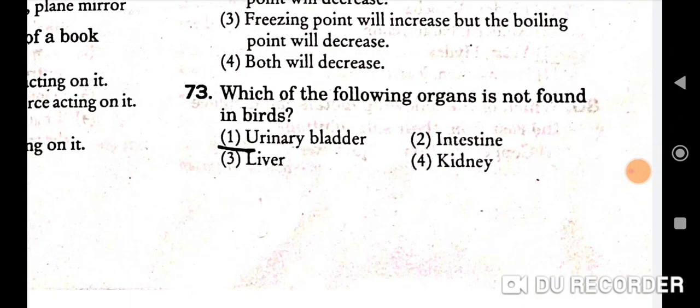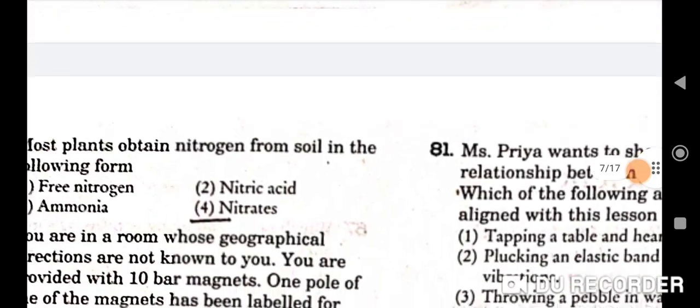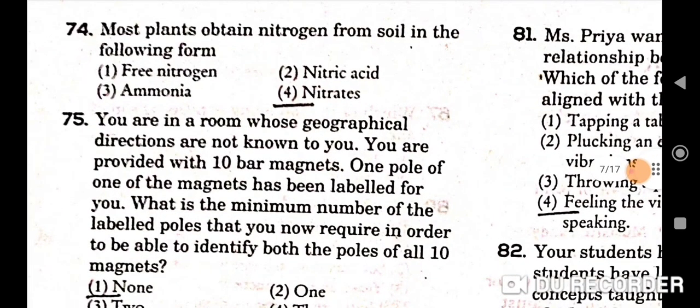Next question, which of the following organs is not found in birds? Urinary bladder. First is the correct option. 74th question is most plants obtain nitrogen from soil in the following form: nitrates. Fourth is the correct option.